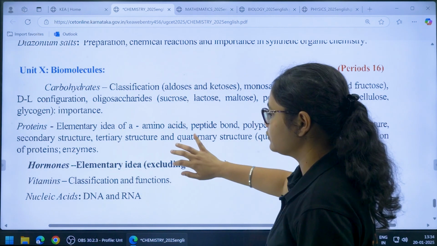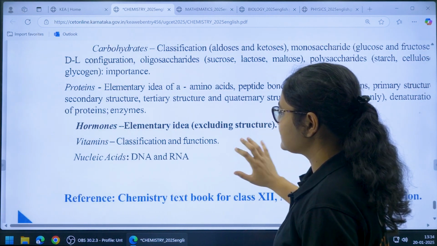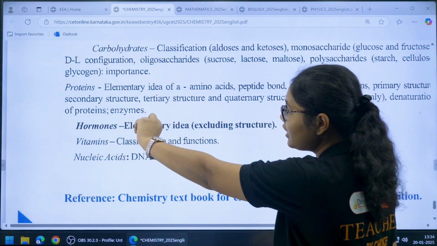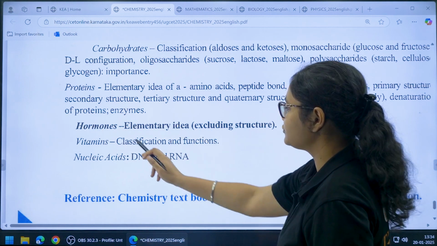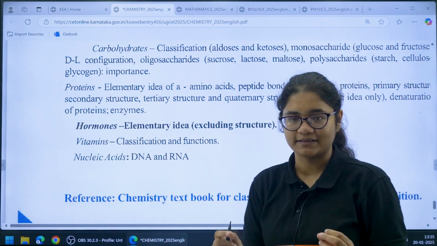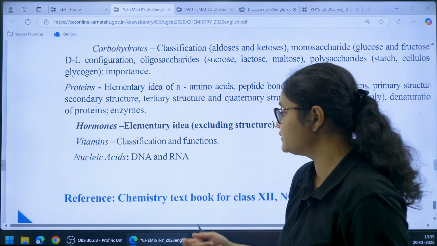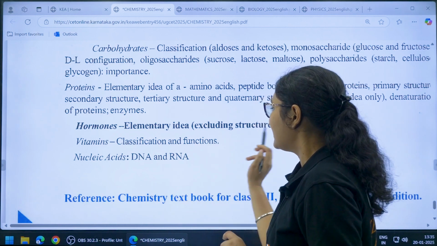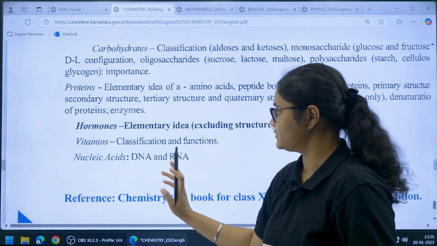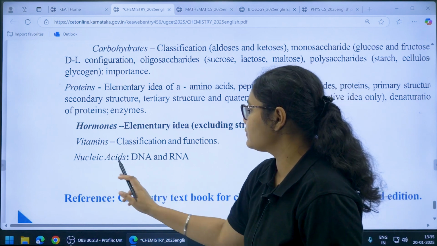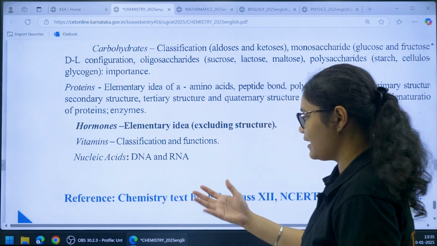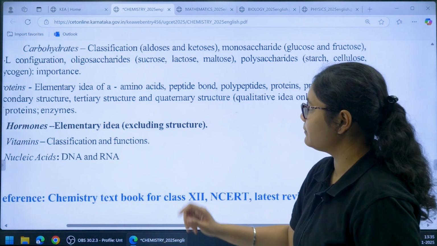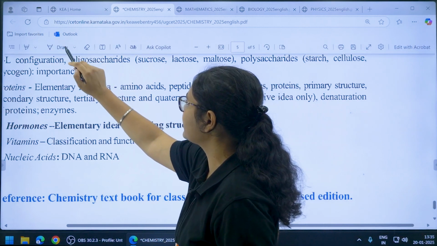chapter. Then biomolecules, okay. And here something is given regarding hormones. So for hormones you should have an elementary idea, that is basically the functions of different hormones. And vitamins, you should be knowing their classification and functions excluding structure. So hormone structures is not needed, okay. And then nucleic acids, about DNA and RNA, that generally we studied.